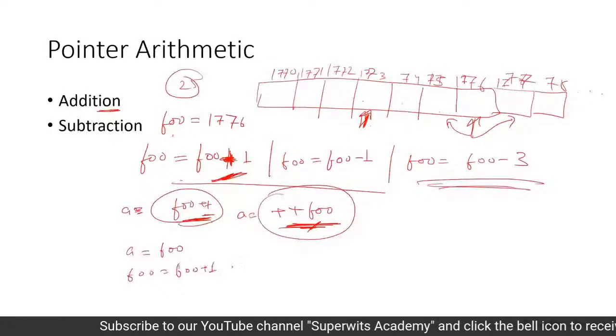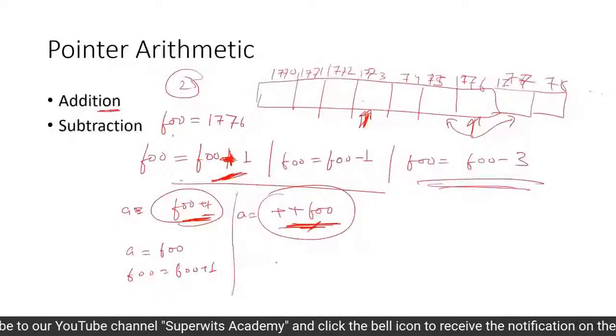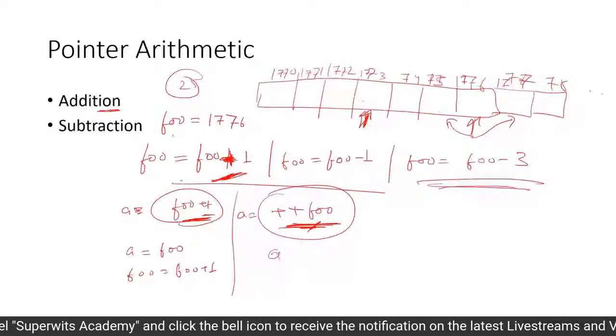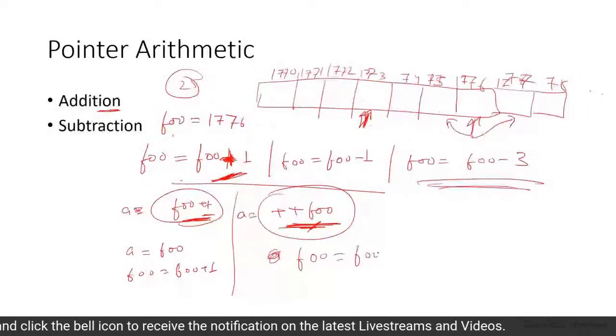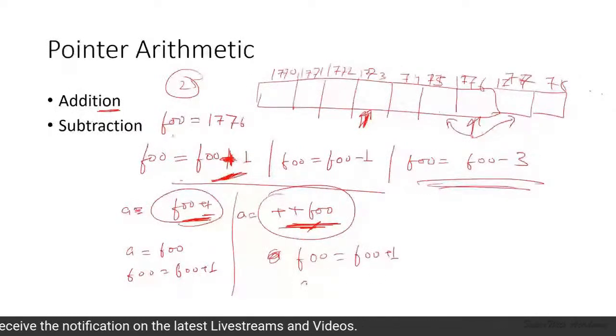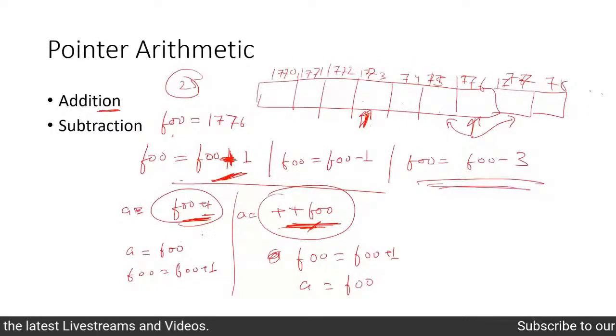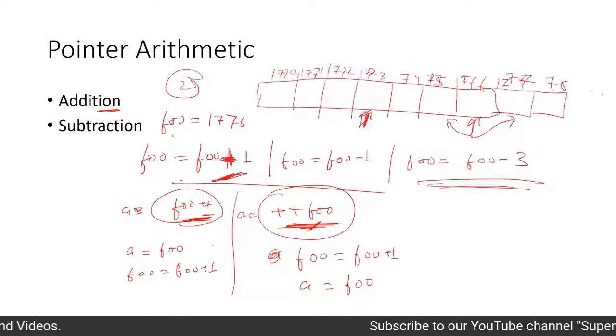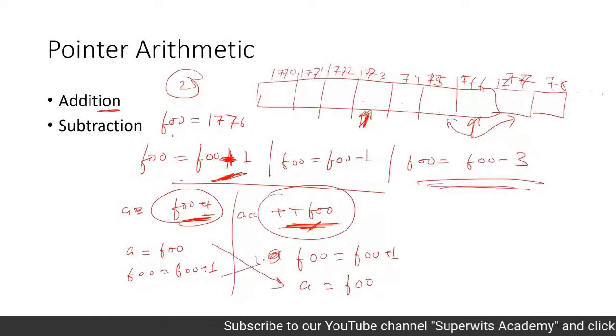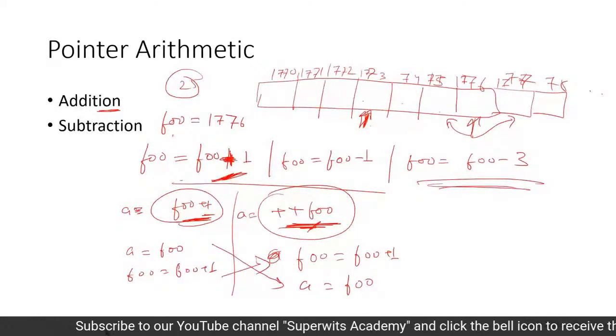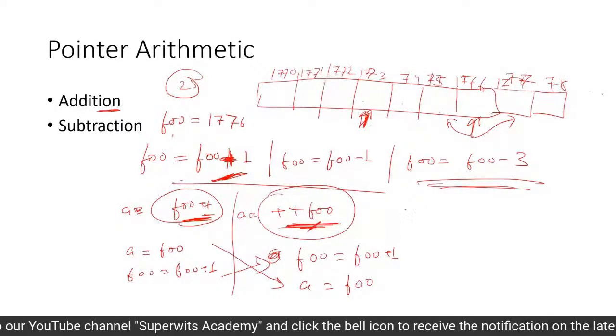So foo is a funny name. Next, for this particular part, foo equals foo plus 1, and then a equals foo. So you can simply see the difference in these cases. This is what exactly happens, right? The sequence of instructions is actually going to have different effects.